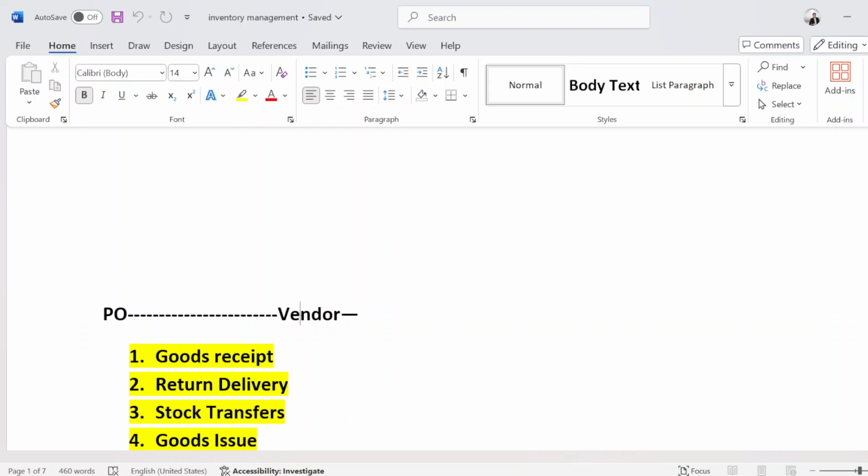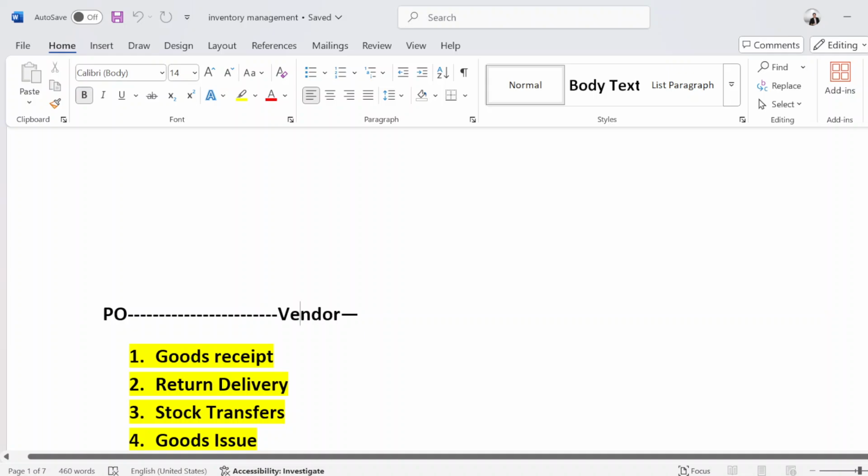Yes, I received your PO. Now I'm going to send you the goods on this date, on that delivery date. He will send the acknowledgement: I'm okay with that price, whatever you are asking for. Once he sends the acknowledgement, then he will send the goods with the inbound truck. Let's suppose we created a purchase order for raw material and sent it to the vendor or supplier. The vendor sends the goods in an inbound truck.